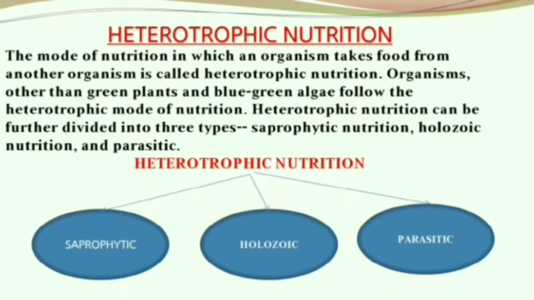In our previous video, we learned that mode of nutrition can be divided into autotrophic and heterotrophic. Autotrophic nutrition mainly takes place in green plants. So coming to our today's discussion on heterotrophic nutrition. Heterotrophic nutrition is a mode of nutrition in which an organism takes food from another organism. Organisms other than green plants and blue-green algae follow heterotrophic mode of nutrition. This mode of nutrition can be further divided into saprophytic, holozoic, and parasitic nutrition.